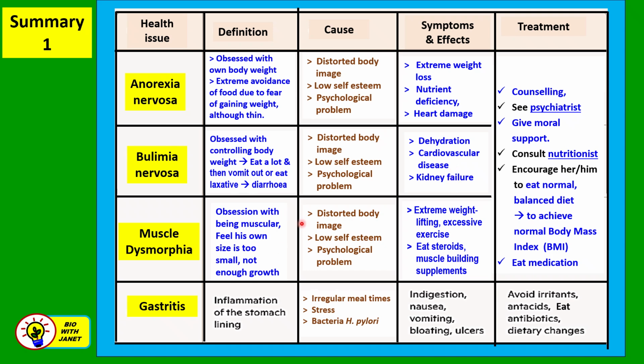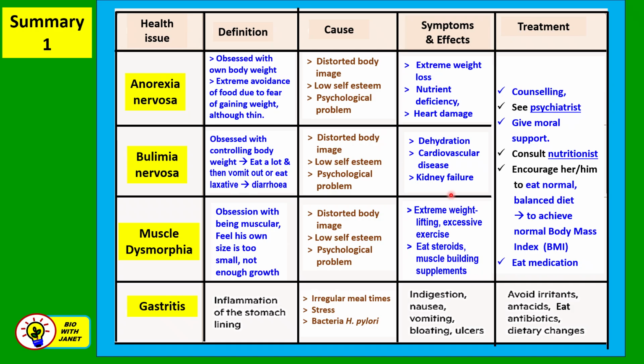For muscle dysmorphia, there's obsession with being muscular, feel that his own size is too small and there's not enough growth. So again, the cause is similar to the other two above, distorted body image, all right? Low self-esteem, psychological problem. Symptoms and effects. In this case, they carry out extreme weightlifting, excessive exercise, eat steroids, and eat the muscle building supplements.